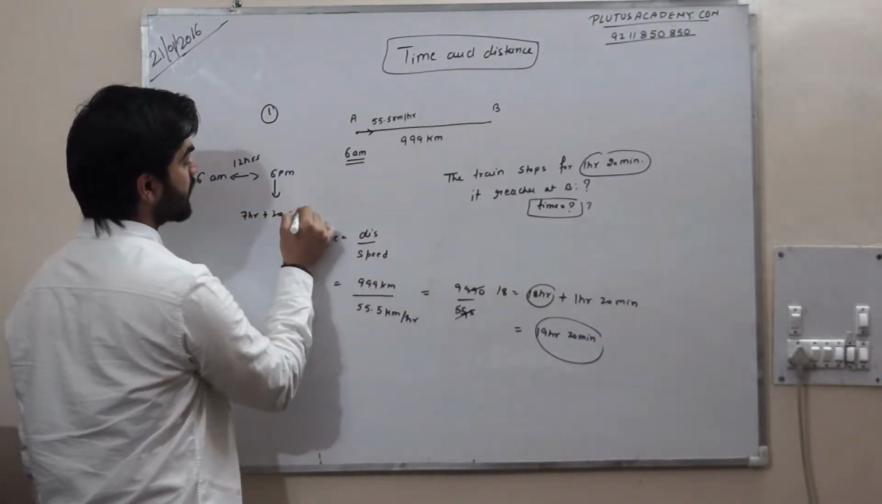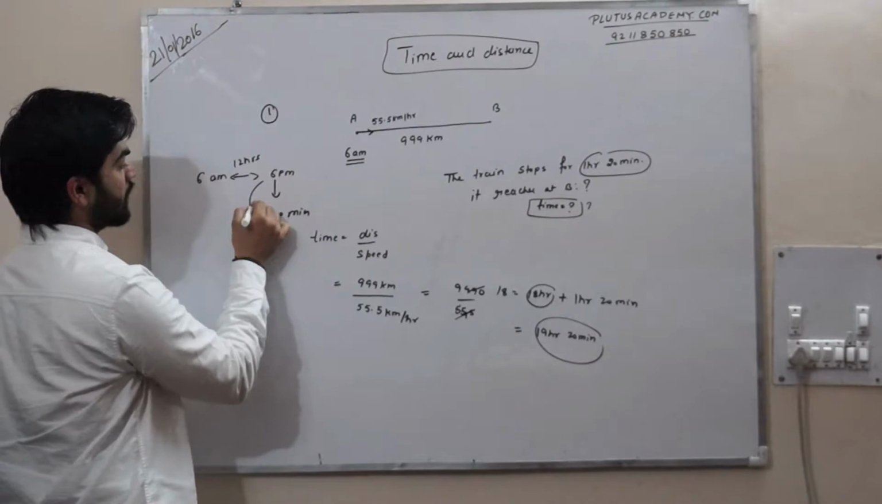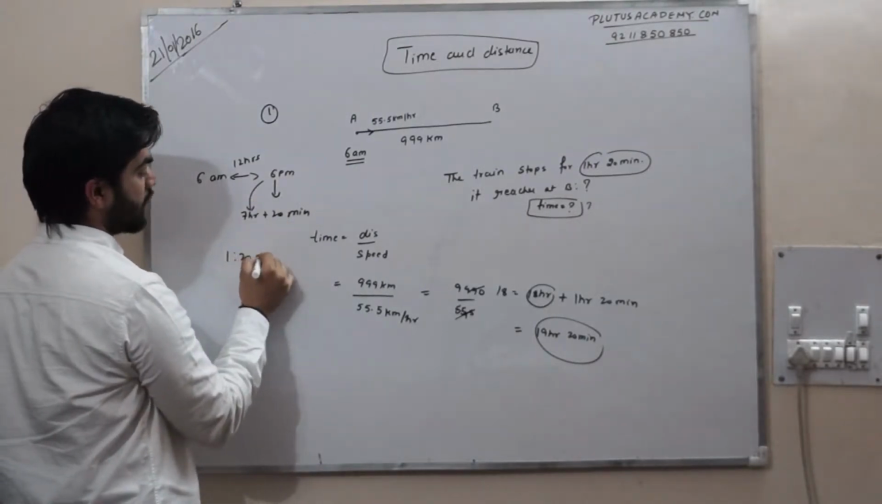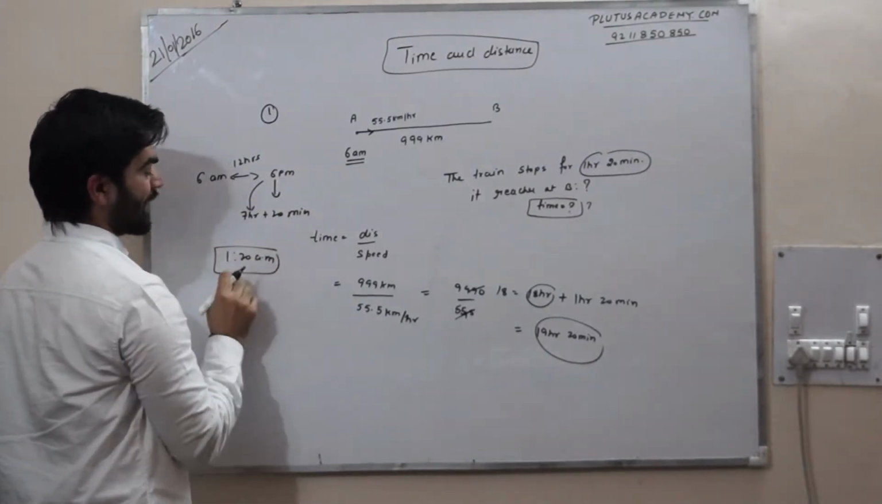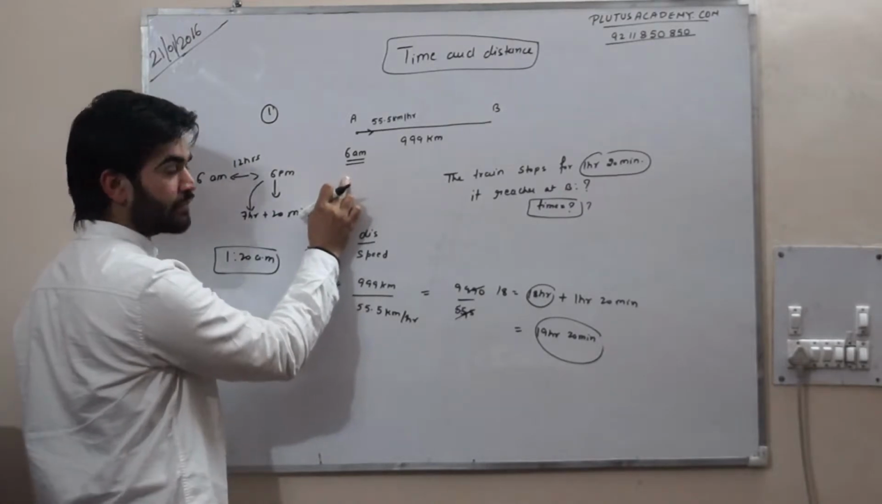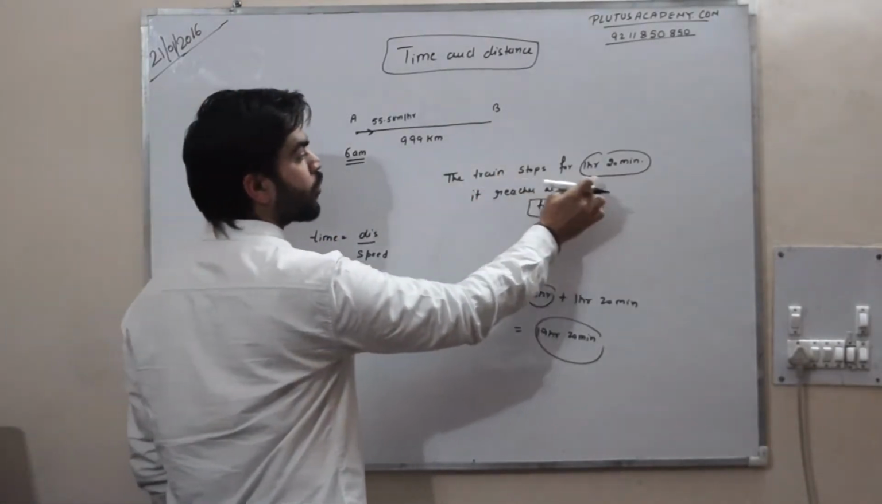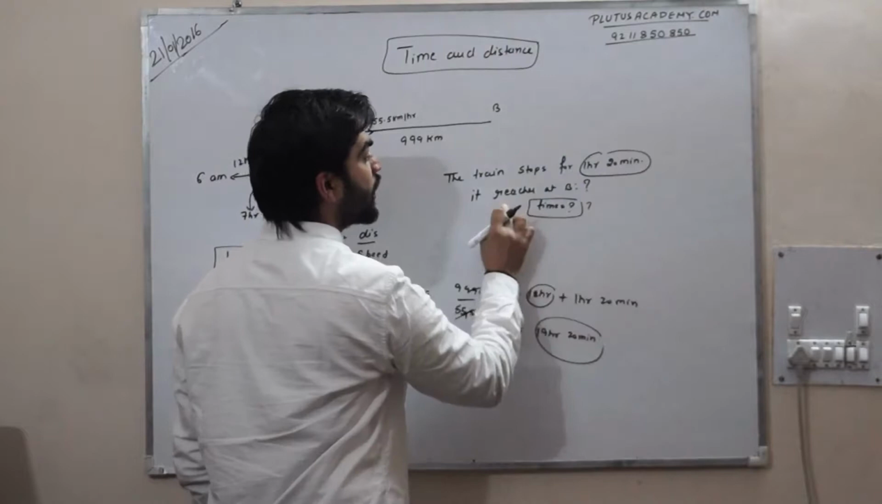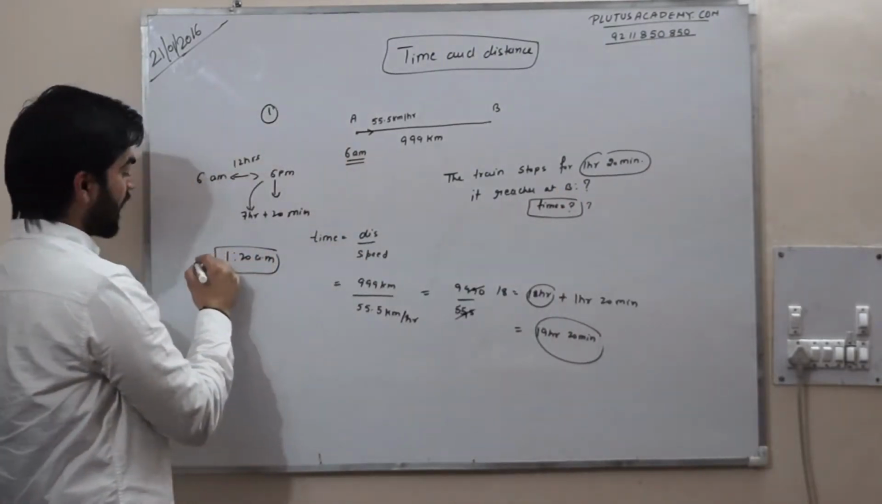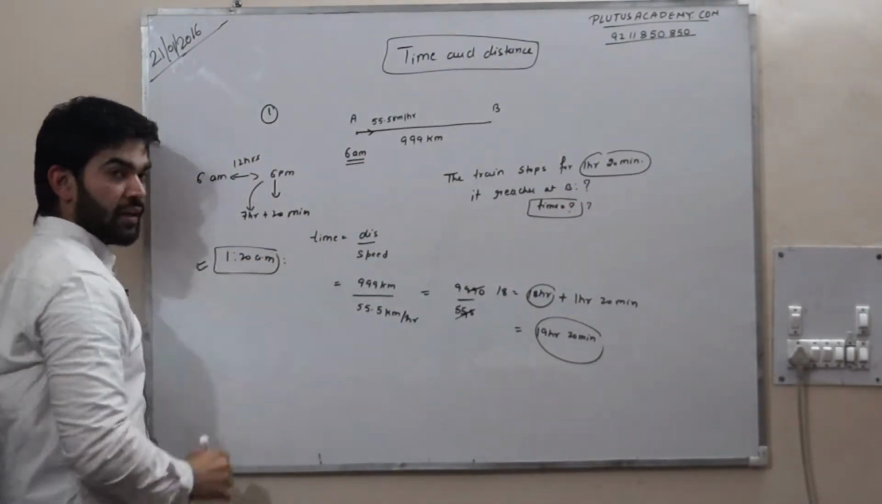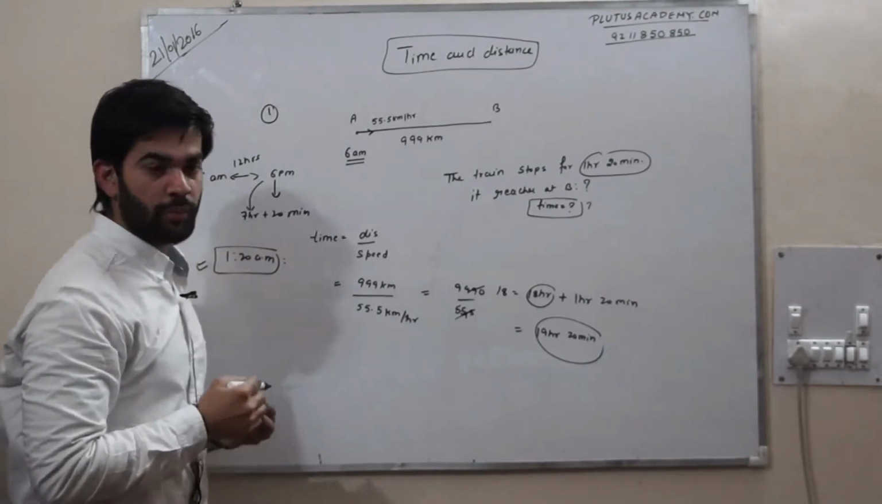It means this should be 1:20 a.m. So if train starts at 6 a.m. and it stops for 1 hour 20 minutes, so it reaches B at time 1:20 a.m. So this is my first question of this topic.